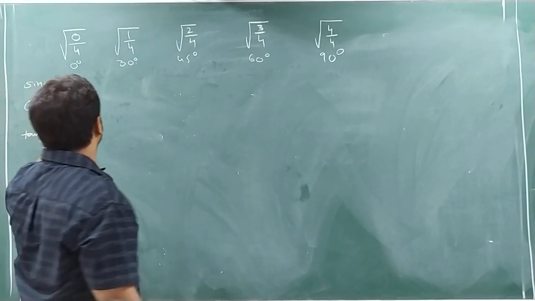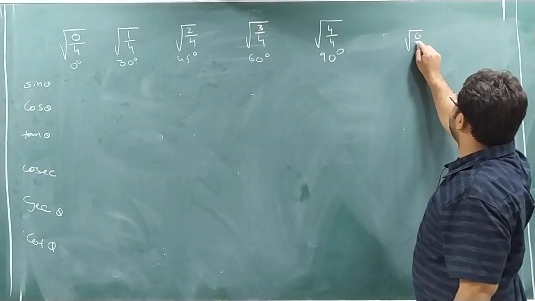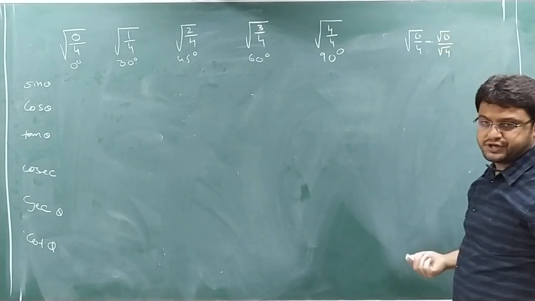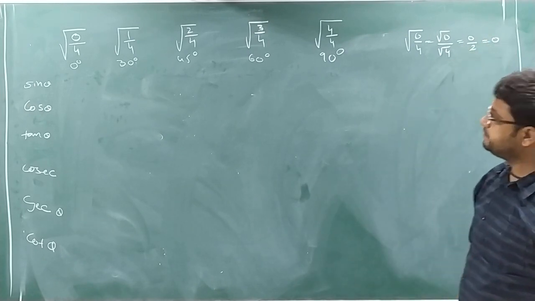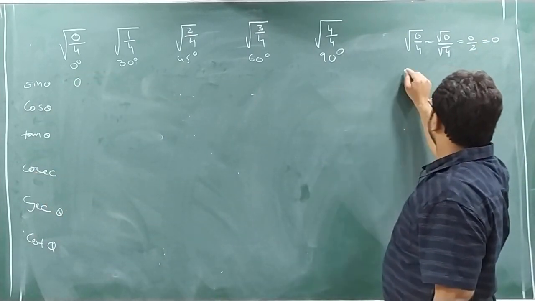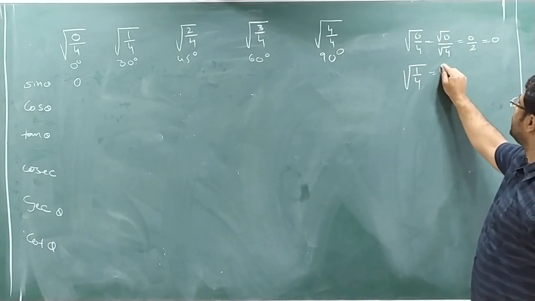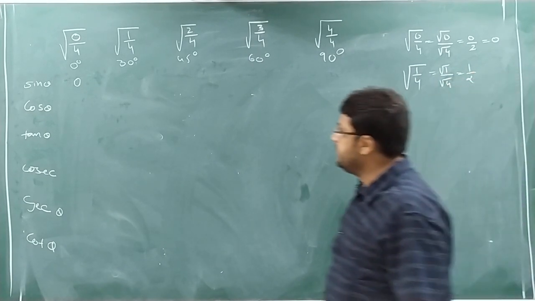See here. For sin theta, I am solving here. First value is 0 by 4. So this is root 0 by root 4. Everyone knows this, standard 9. So this is 0 by 2. Answer will be 0. So we get here 0. Then here, under root 1 by 4. Then you can solve here. Root 1 by root 4. So 1 by 2. So here will be 1 by 2.